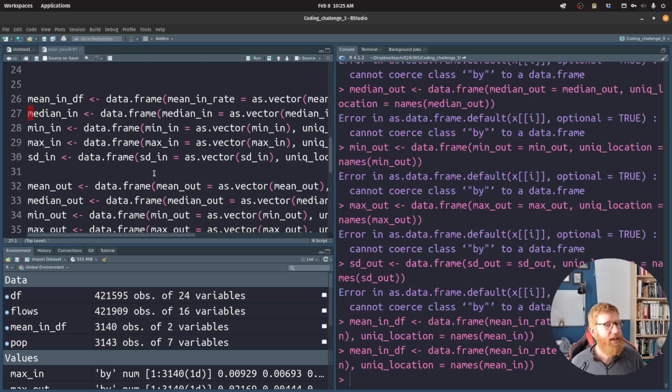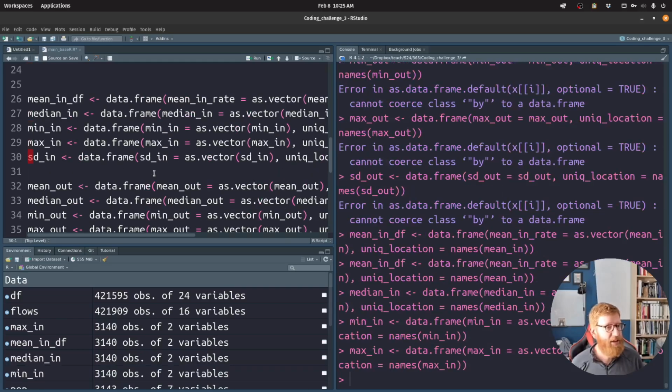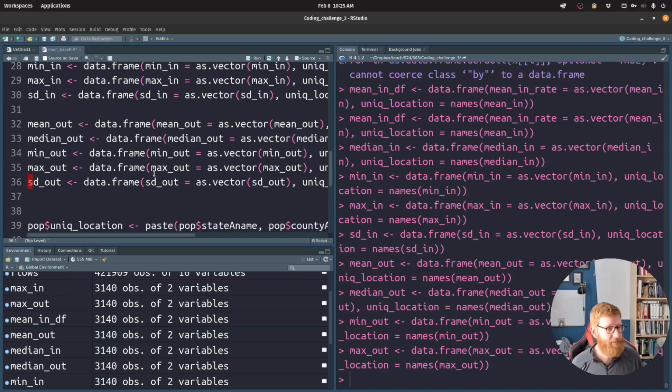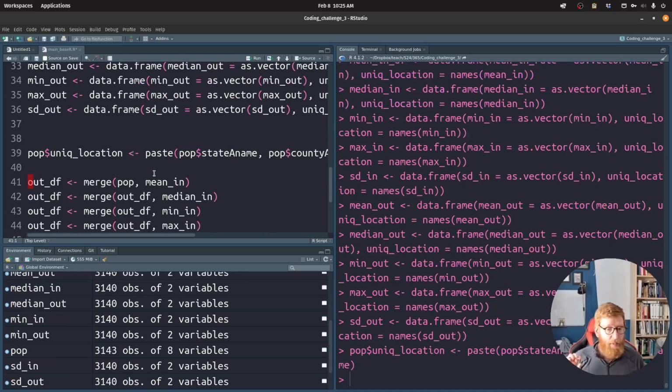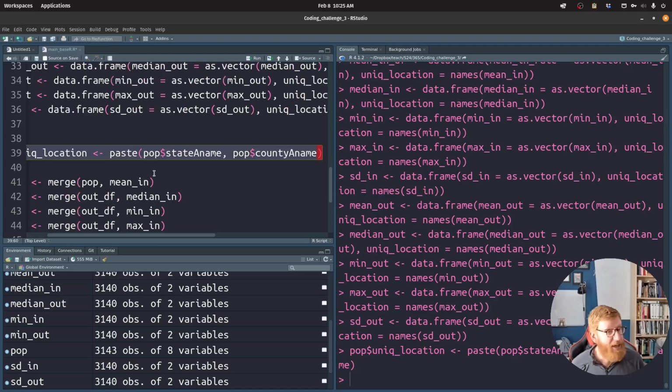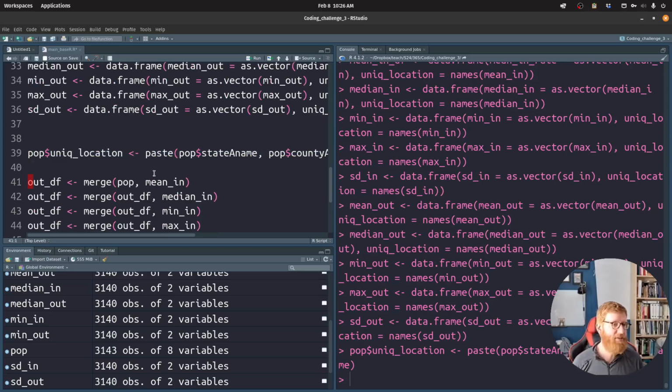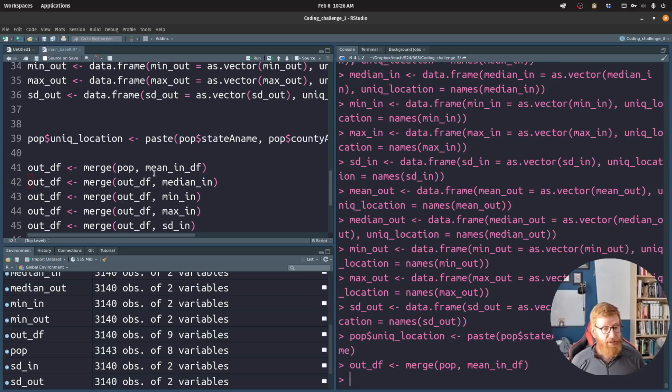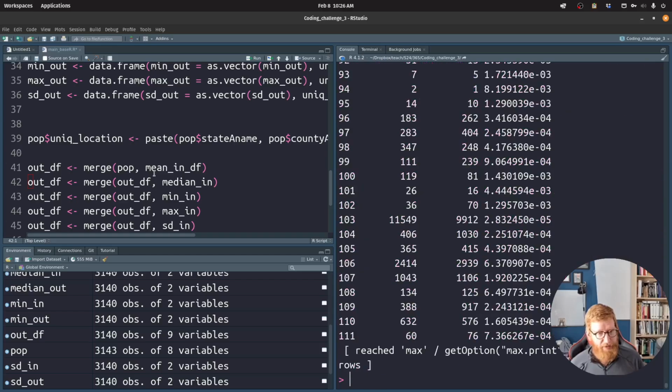So let's go ahead and run all these. No errors. That's a good sign. And then, as I was saying a minute ago, we're creating the same unique location value in pop, and that's just going to make it easier for us to merge this stuff back in. So this, I think, was mean in df. That merges fine. Let's just look at out df. All right, that's too much. Let's look at the head of out df.